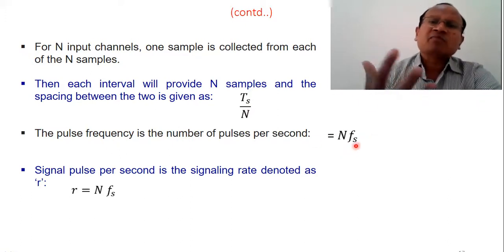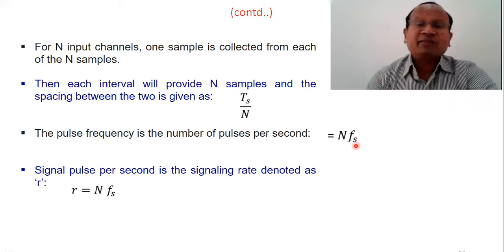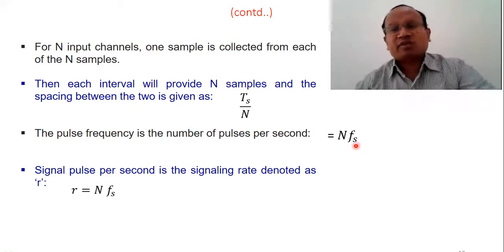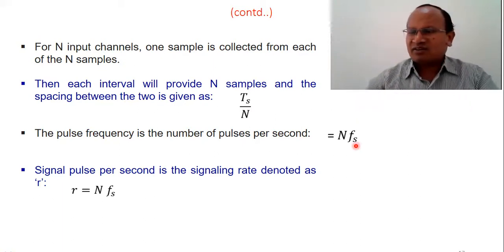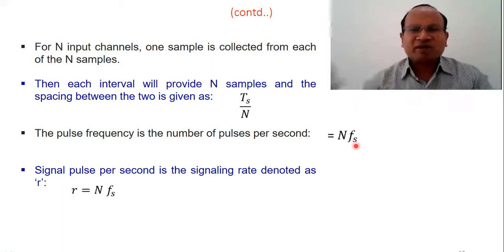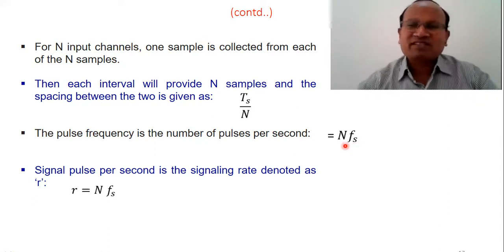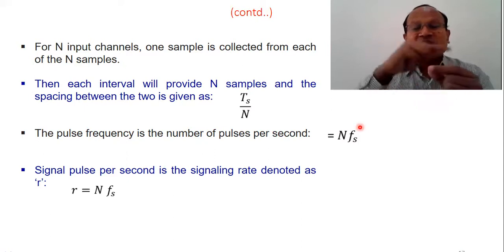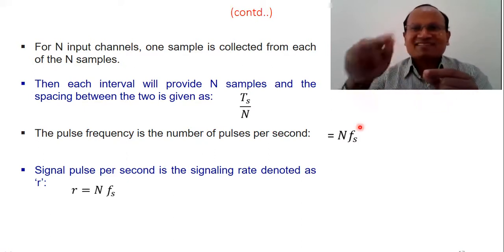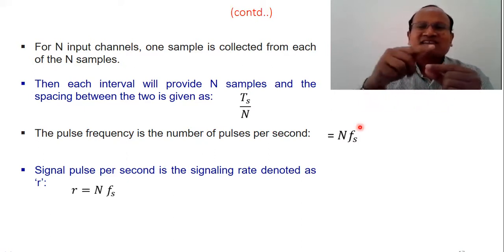So you can understand the pulse frequency will be higher than the frame frequency, because one rotation will be divided into a number of pulses. n pulses will be covered in one rotation. That is the meaning. Suppose there is one cycle, but in one cycle there are n pulses.